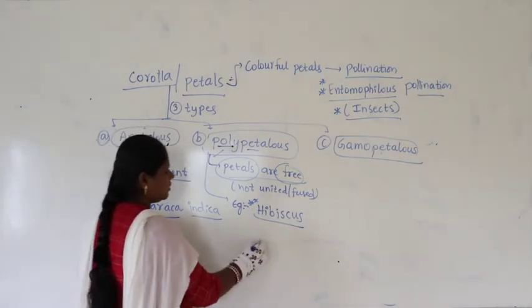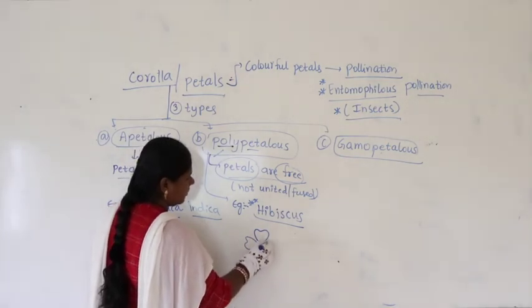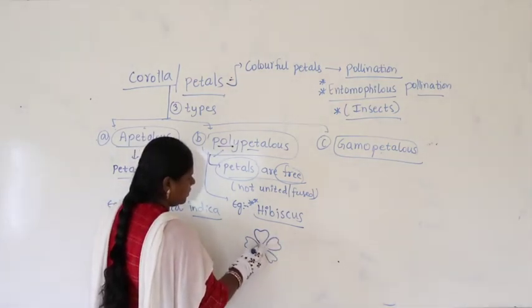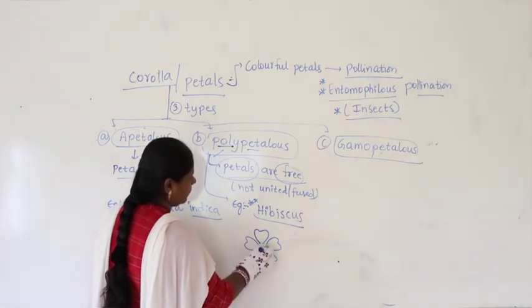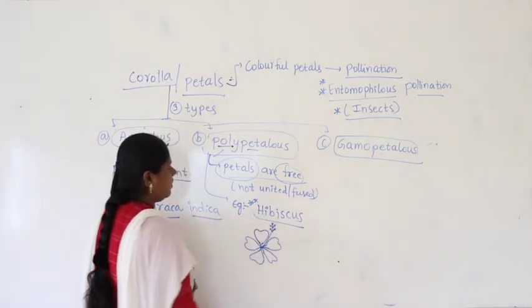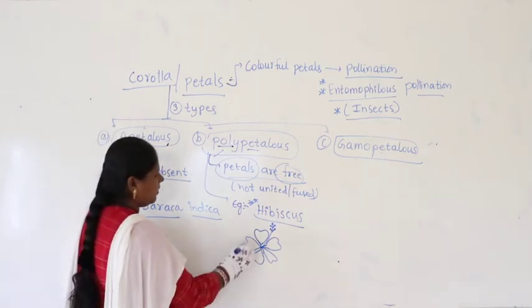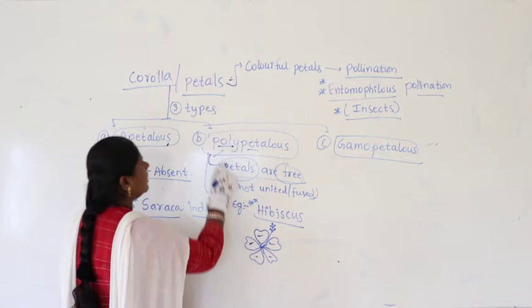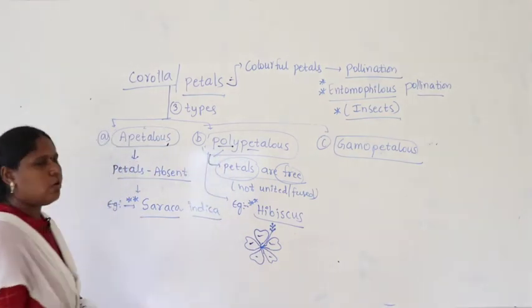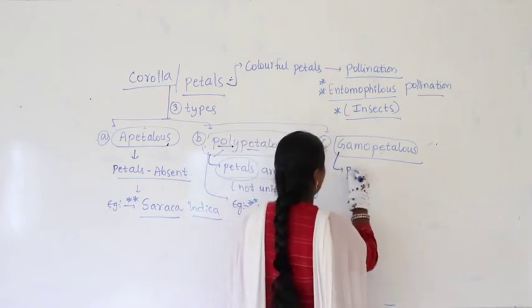Meaning what here? If you look at these petals like this, they are not attached to each other, right. Here you can see very clearly they are not attached, and from the center you can see that this is the hibiscus flower. Here, when you take the hibiscus flower, as petals are free, the condition is called as what? Polypetalous.